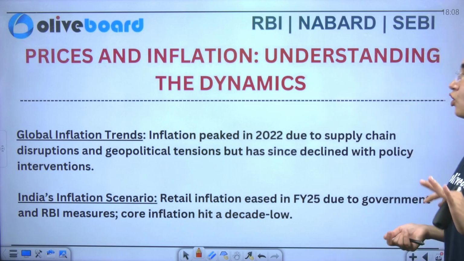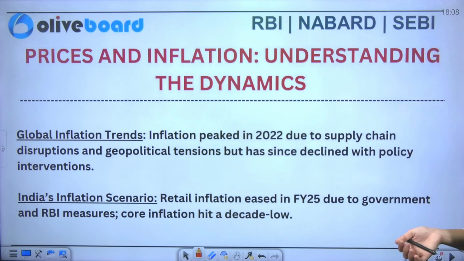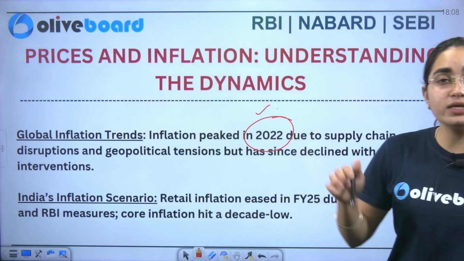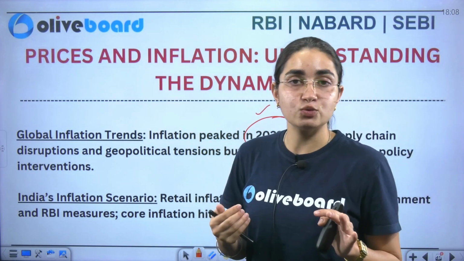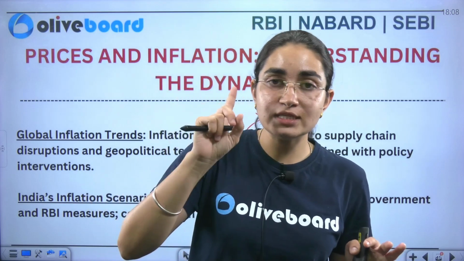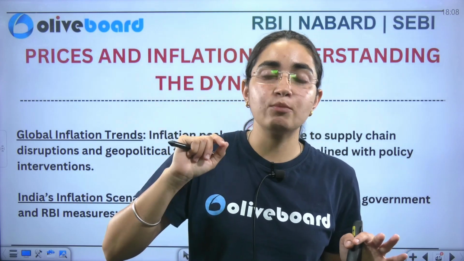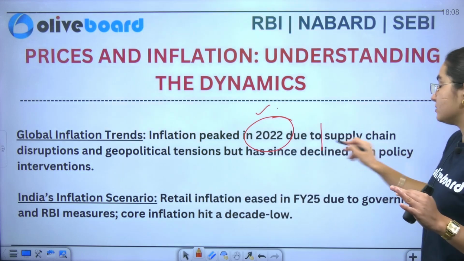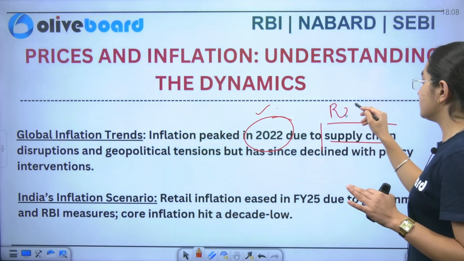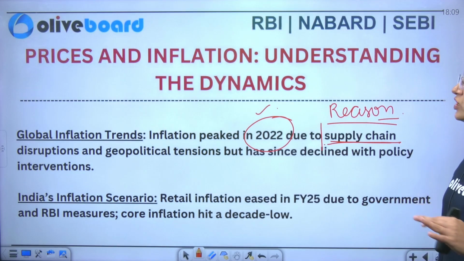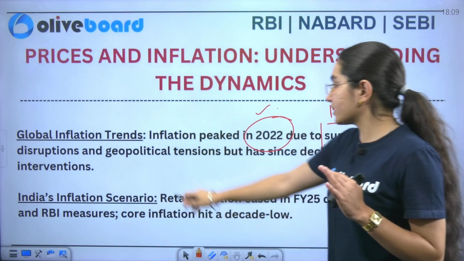Okay, so if you see the global inflation trend, you can see here that inflation peaked in 2022. Now I told you that we'll see the after effects of COVID-19 as well. So 2022 is the after effect of what? The policies of the central banks that were taken at the time of the pandemic. The reason that your survey has given here is supply chain disruptions and geopolitical tensions.